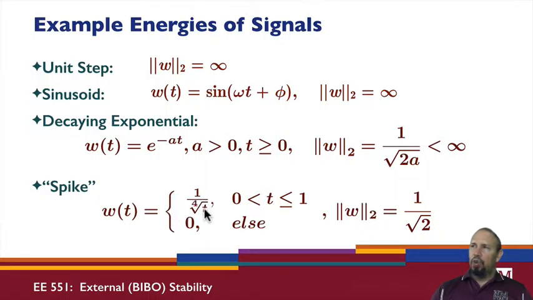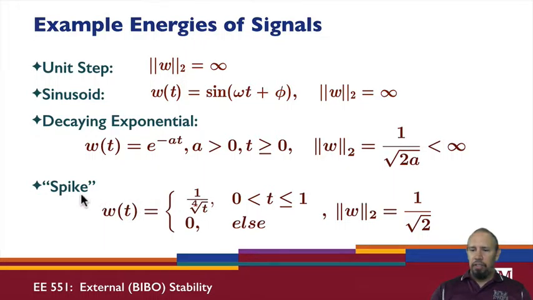I can also have this spike function. Notice that this function is not defined at 0. Actually, it's defined to be the value 0 at time 0. But at any time really close to 0, this function is arbitrarily large. Depending on how close to 0 I get, I can make this signal as large as possible. That's why it's called a spike. It has very, very large magnitudes, and yet the energy in that, even though it has a very large magnitude, is bounded. The energy is 1 over root 2 for this signal.